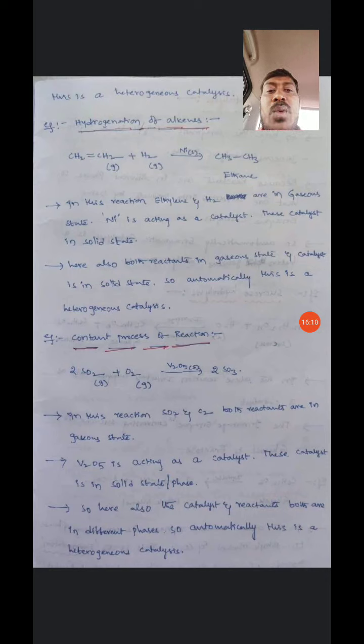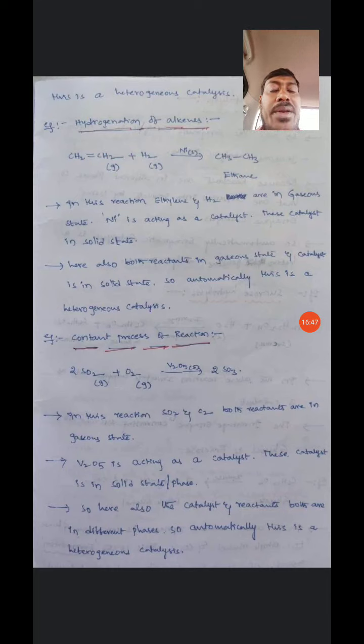The next example, hydrogenation of alkenes. In this reaction, CH2 double bond CH2, ethylene, is in gaseous state and reacts with hydrogen, which is also gaseous, in the presence of nickel, which is in solid state. In this reaction nickel acts as a catalyst and finally it forms the product, ethane.